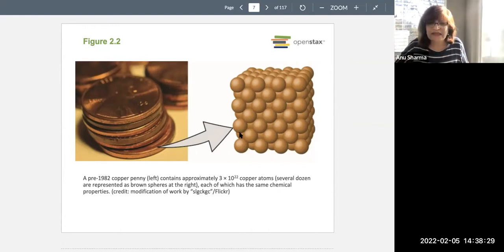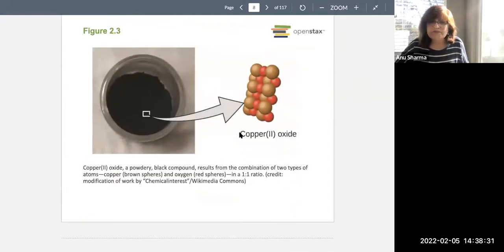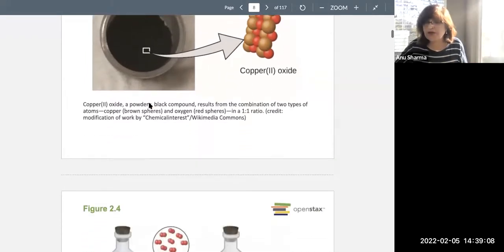Next, when copper and oxygen combine, they form a molecule. This is a copper oxide molecule, copper(II) oxide. So copper and oxygen combine together, and the new substance is neither brown nor red. Here the browns are the coppers and the reds are the oxygen. When they combine together in a new bonded state, they produce a new substance, which in this case is a black powdery compound with totally different properties.